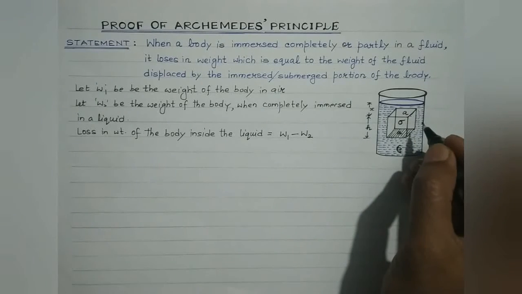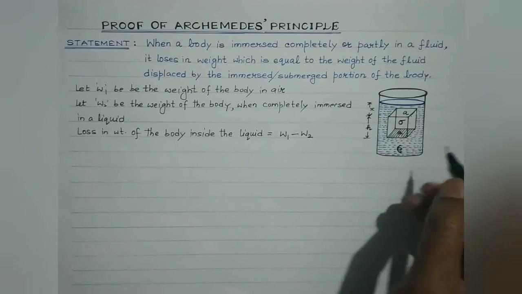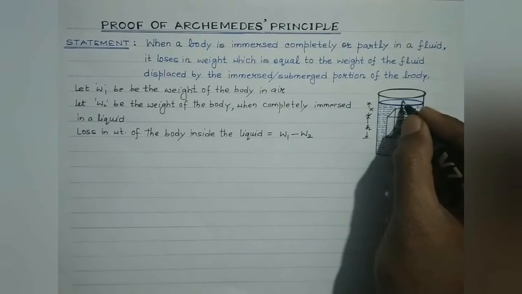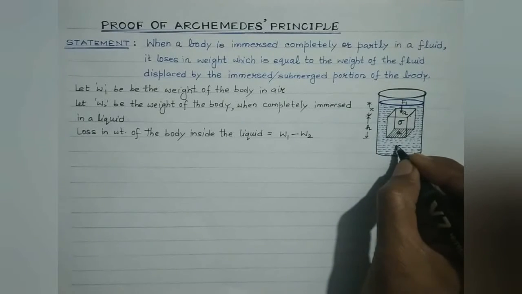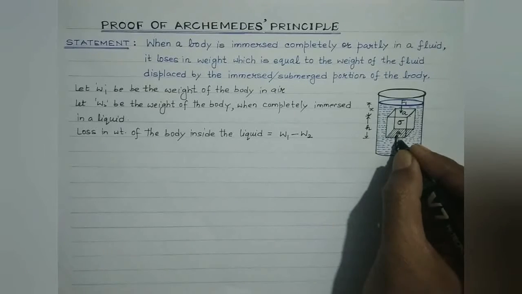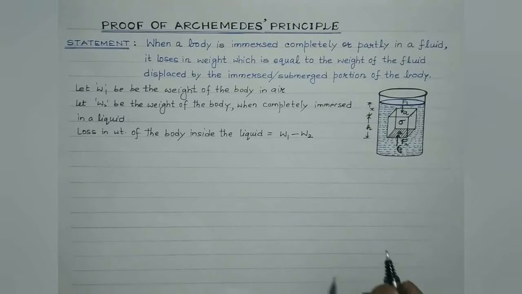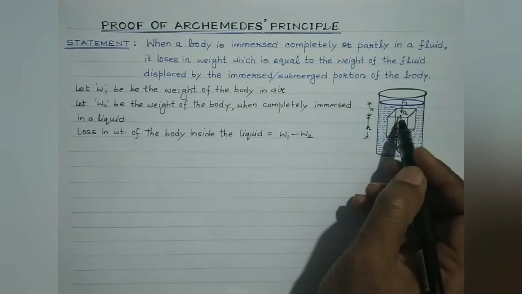Now students, as you are aware, the liquid will always exert a force in the perpendicular direction. This is suppose F1. Here the liquid will exert a force along this direction, normal to the surface in contact. This is F2. So let us find out the pressure exerted at the upper face of the body.